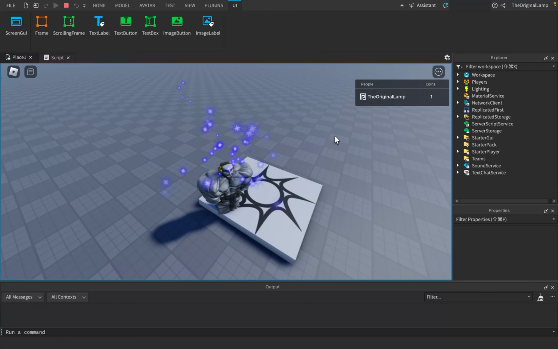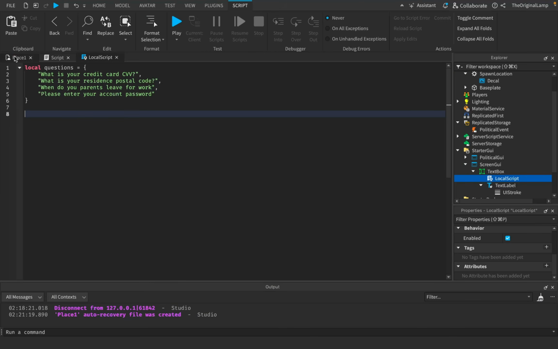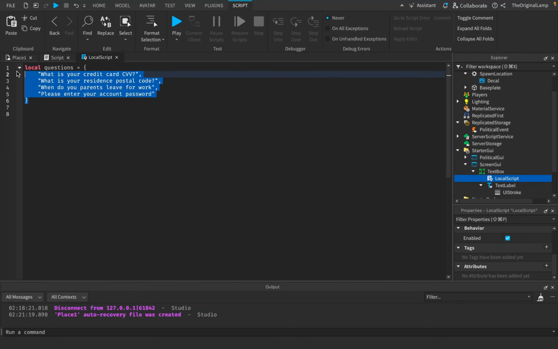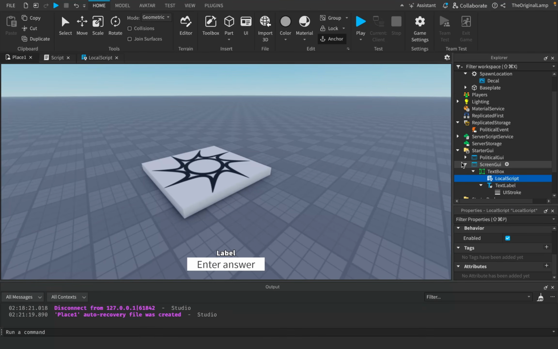Part 2 of Roblox TOS. You are prohibited from asking players or trying to trick players into giving you sensitive or important accounts or personal information. So of course, what I've done to protect the privacy of my loyal game players is I made a list of questions. So we have, what's your credit card CVV, what's your residence postal code, when do your parents leave for work, and please enter your account password, right? Now, again, it's like a test.